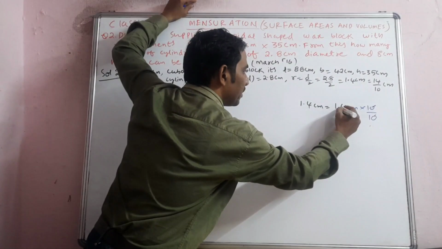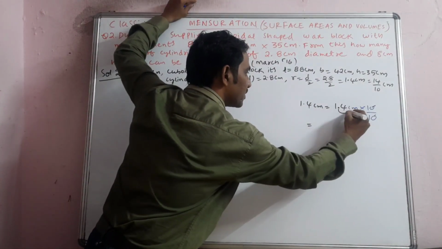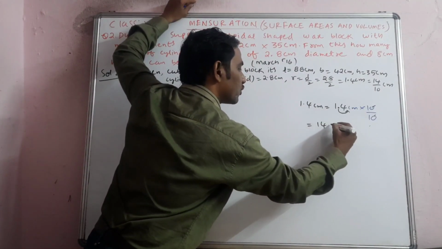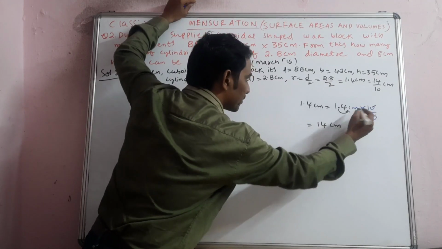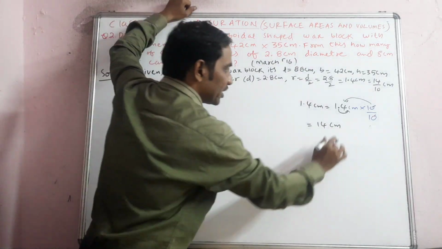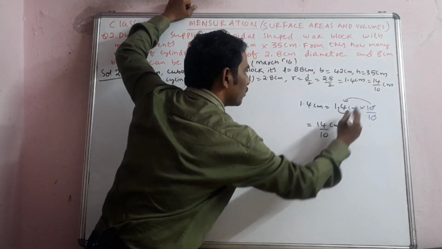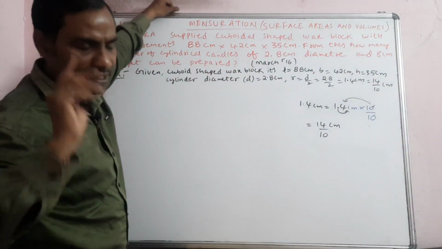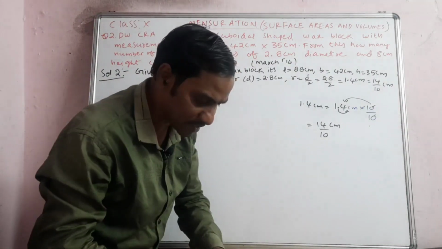But when you multiply with 10, what will happen? The decimal will shift one digit to the right, so it becomes 14 centimeters. When you multiply this 10 with 1.4, it becomes 14, done. But the denominator 10 stays as it is, so you can write 1.4 as 14 by 10, that's it. Now I will say the actual problem.